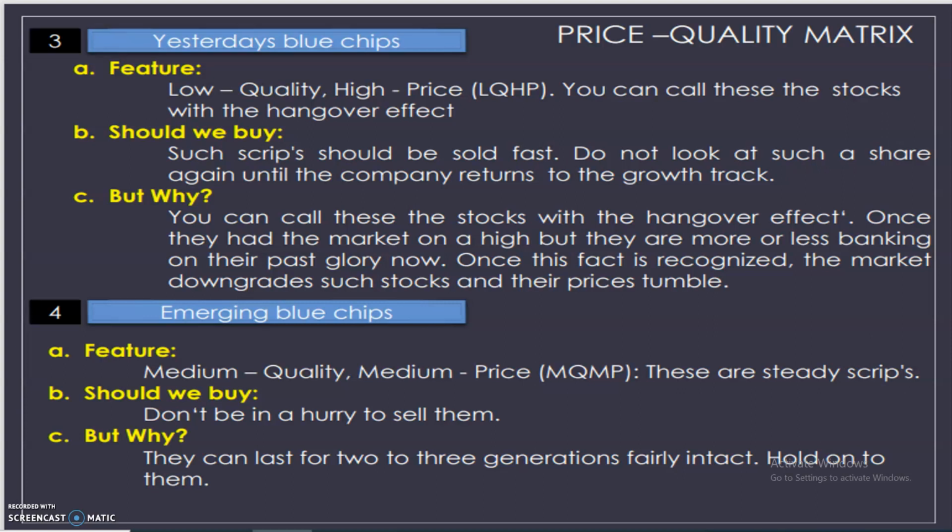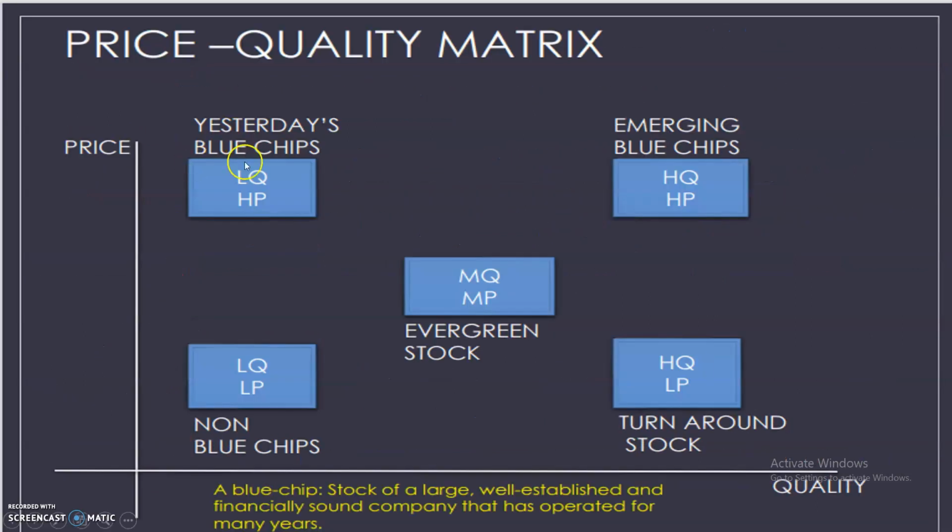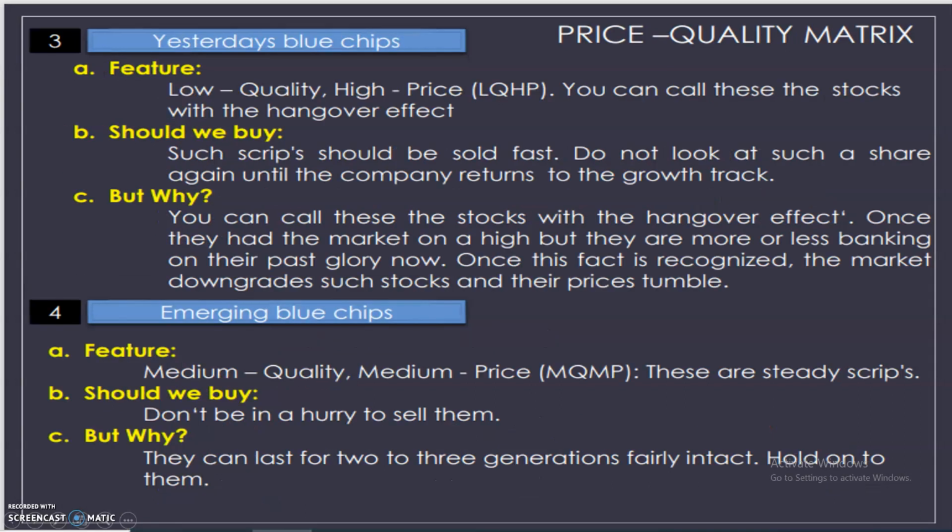Just because of their previous performance, the prices are increasing. Once they had the market on a high, but they are more or less banking on their past glory now. So they are trading on past performance only. Presently, that company's financial quality is less as per this chart. Here itself, you can check low quality and high price. Correct? Once this fact is recognized, the market downgrades such stocks and their prices will tumble.